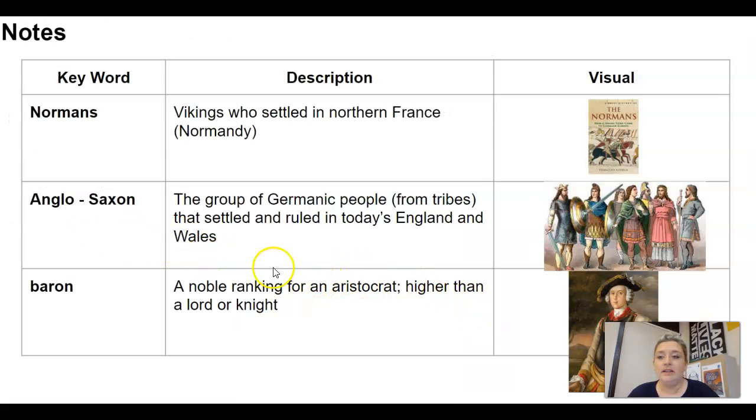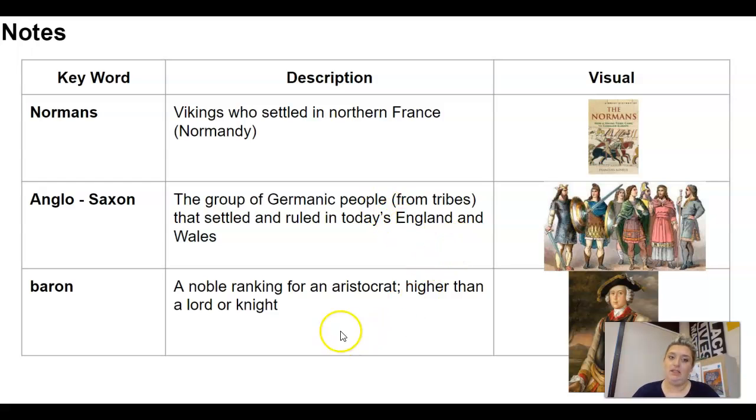So we have 3 vocab words today. We have Normans, and the Normans that we're going to talk about today were Vikings who left Norway and they settled in northern France, which in turn is why the one region in France is called Normandy.